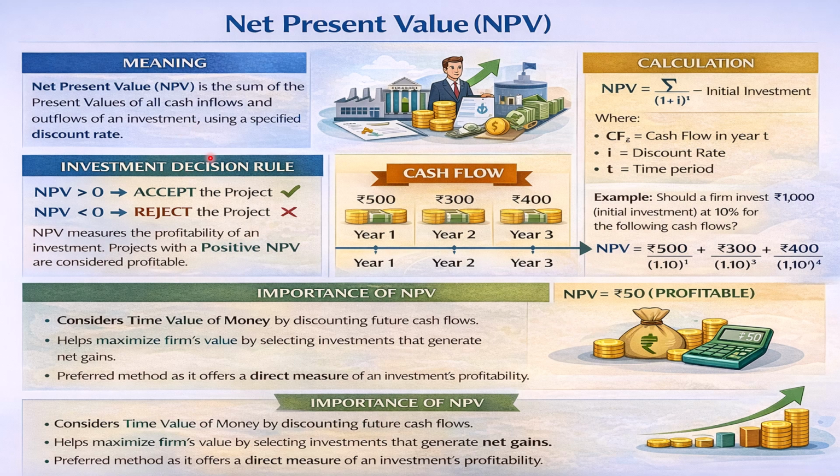So if it is profitable, then it is accepted. And the net present value means the profitability of an investment. Projects with positive NPV are considered profitable. So whenever the NPV is profitable, then the project is accepted.